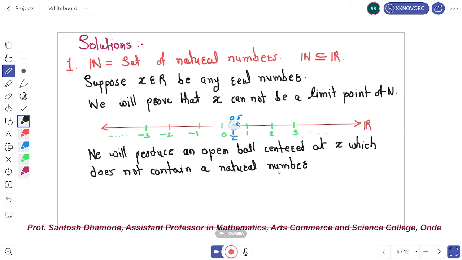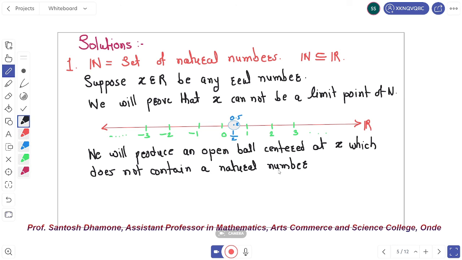This implies that no real number is a limit point of N. This implies that the derived set of the set of natural numbers N is empty. This is the solution of our problem.